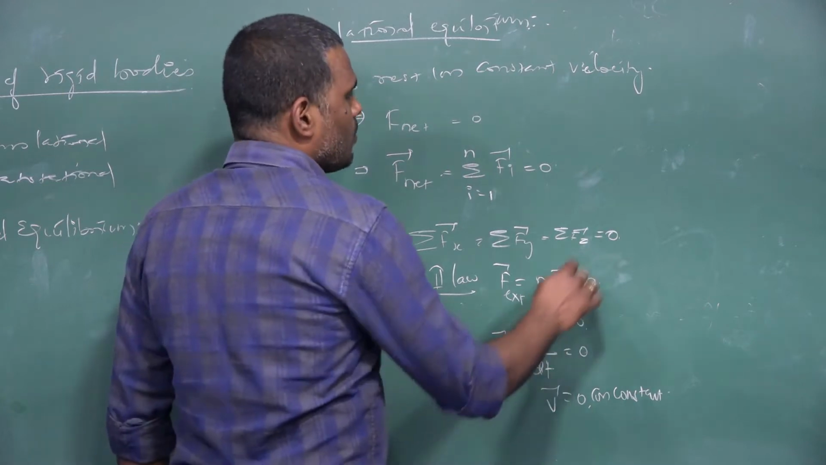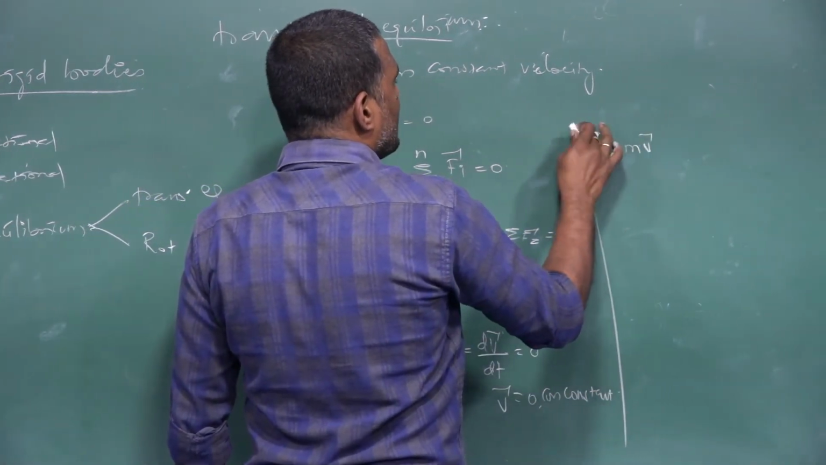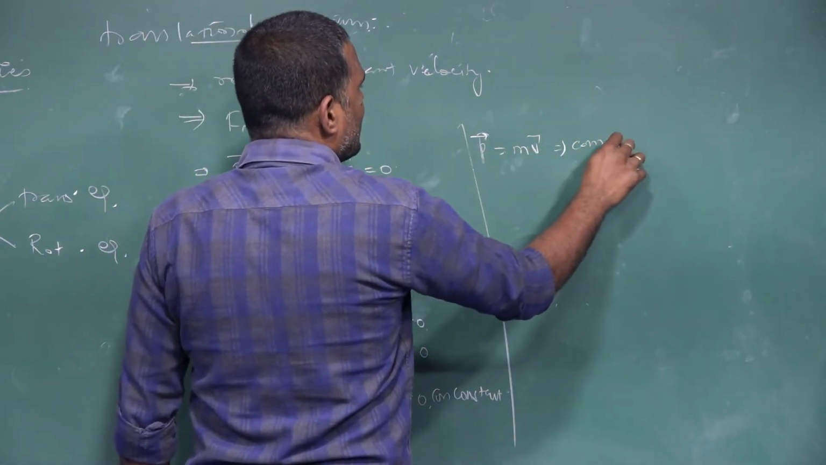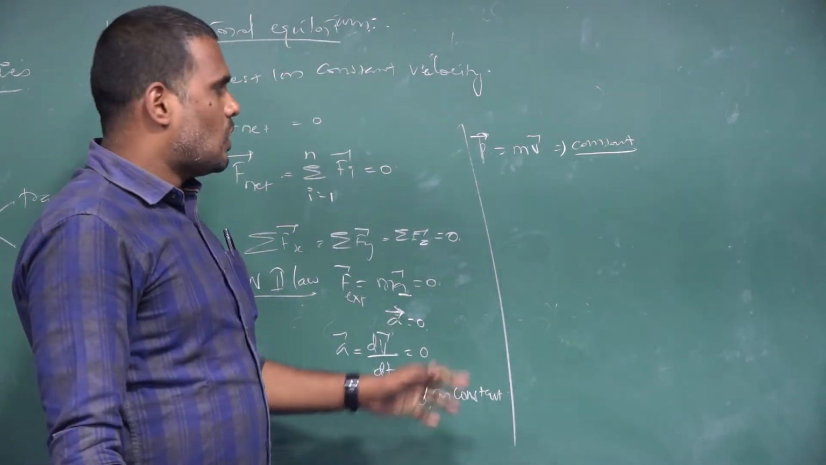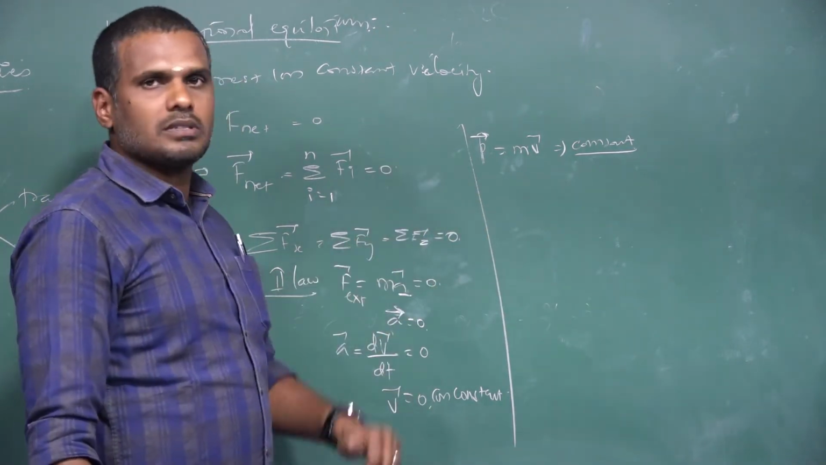When you speak about linear momentum, we can write P vector is equal to mv vector. As velocity is constant, linear momentum is also a constant. Linear momentum of the rigid body is also a constant. And the other idea is that linear momentum is constant.